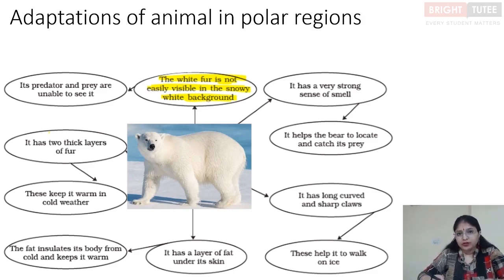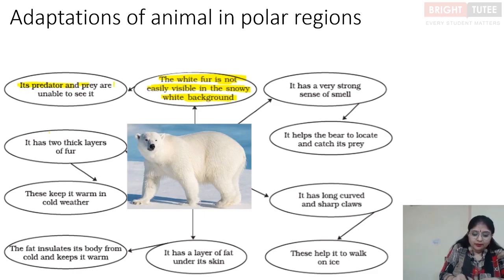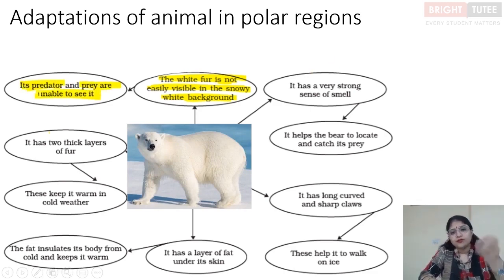Whereas the polar bear, on the other hand, is white so that it can blend in. Why this happens is because it helps with both its predator and its prey. The predator and the prey are not able to see it, right? Because if a predator sees it, that is dangerous for the polar bear, and it wants the prey not to be able to see it so that it can hunt and obtain food. So the white fur helps it in survival and for hunting. Both of the things are important.